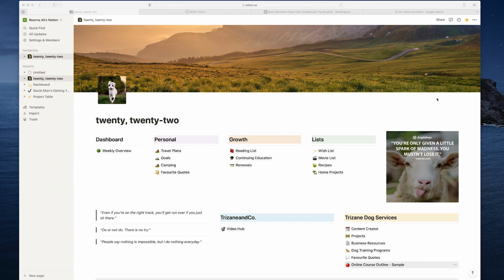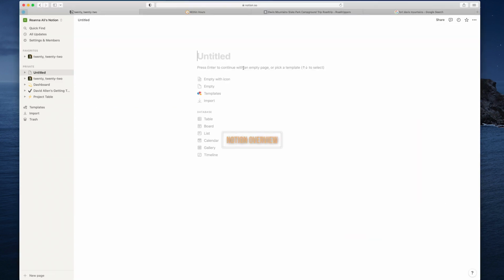Hi everyone, welcome back. This is Notion. This is what I'm using this year to plan my life, basically, everything in one place. And I'm going to give you a little walkthrough of my travel plans for this year, some of my goals, and how I use Notion. I'll also give you an overview of David Allen's method for getting things done and how I plan my trips. So we're going to break this video down into 3 areas.